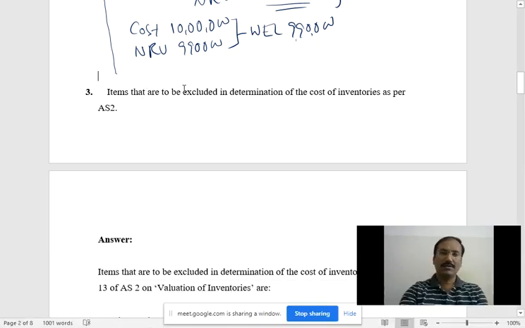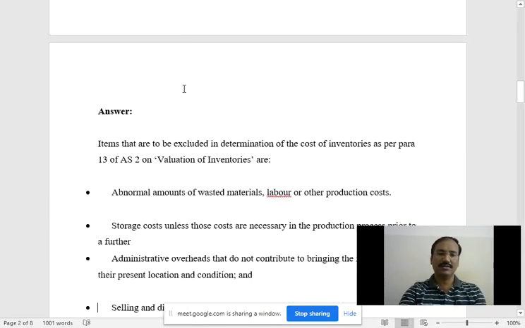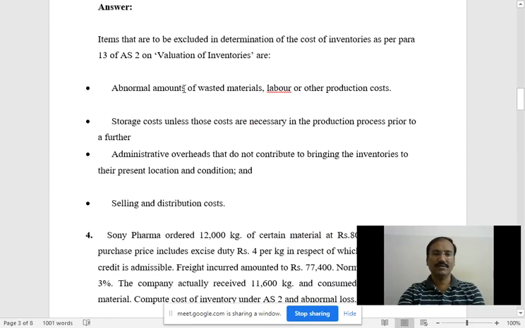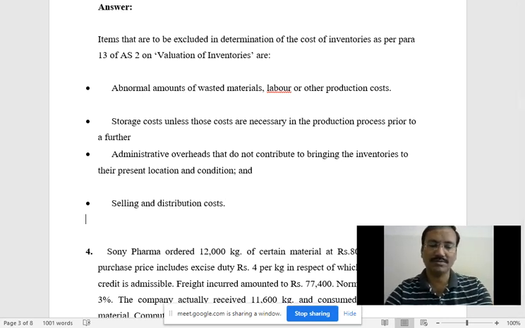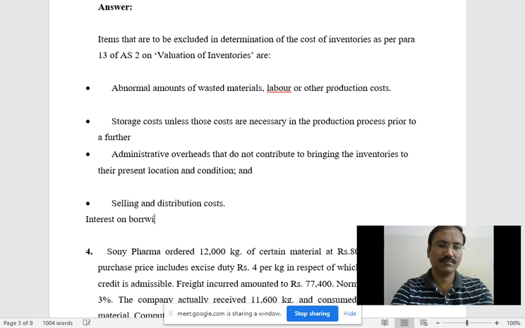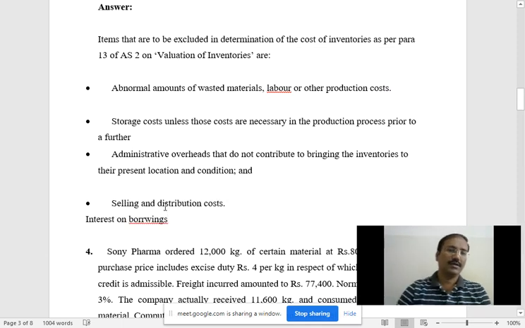Now come to the theory. Just what I said, the same is there, right? I think one more item is not actually included here, so you have to include one more item. Which one? Interest on borrowings. That was the last one. Any doubt? This is a 5 marks question. In exams you will get a 5 marks question on this. Is it clear to all of you?